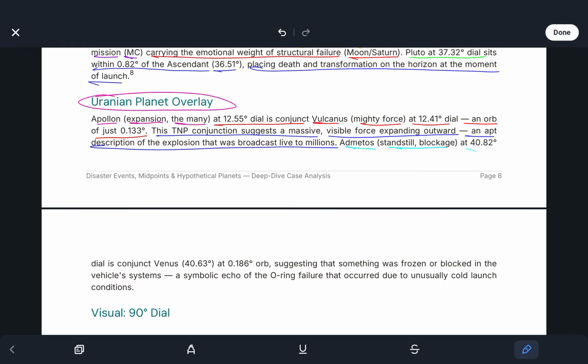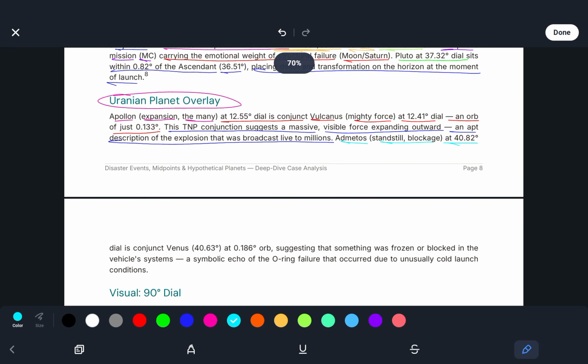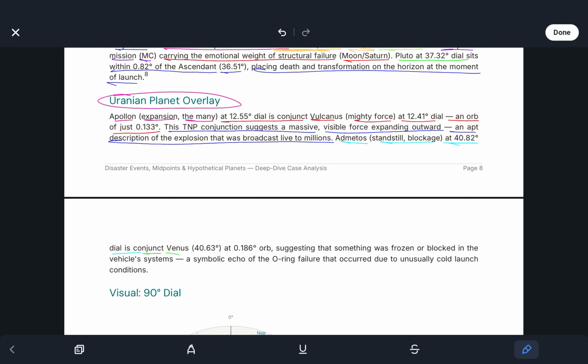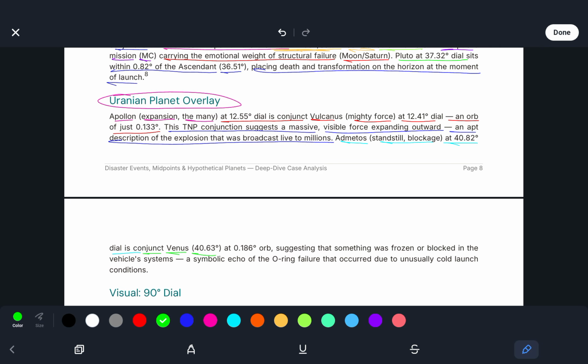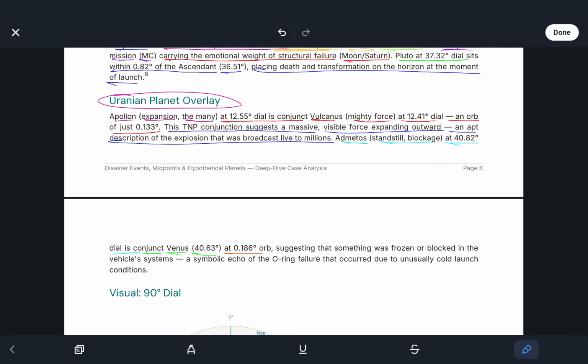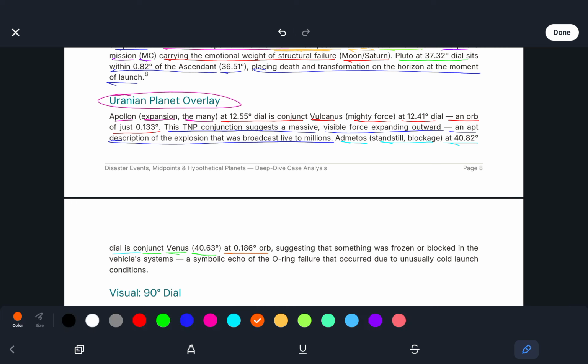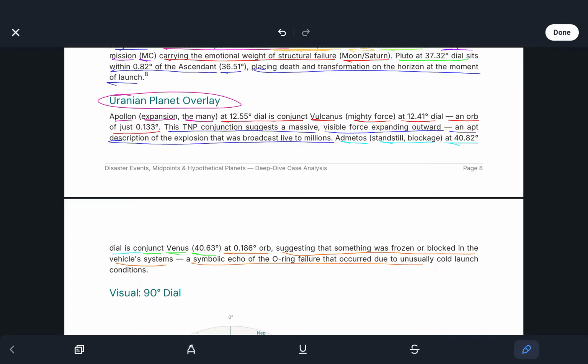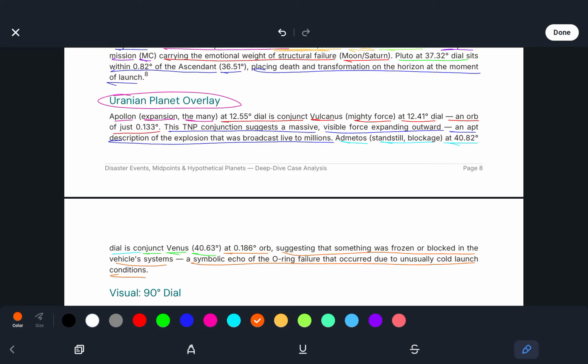Admetos, standstill blockage, at 40.82 degrees dial is conjunct Venus, 40.63 degrees, at 0.186 degrees orb, suggesting that something was frozen or blocked in the vehicle systems, a symbolic echo of the O-ring failure that occurred due to unusually cold launch conditions.